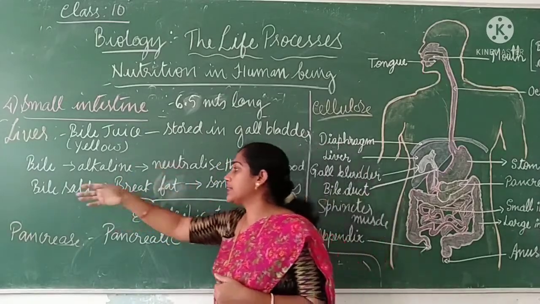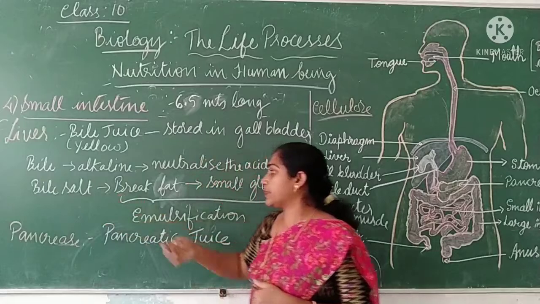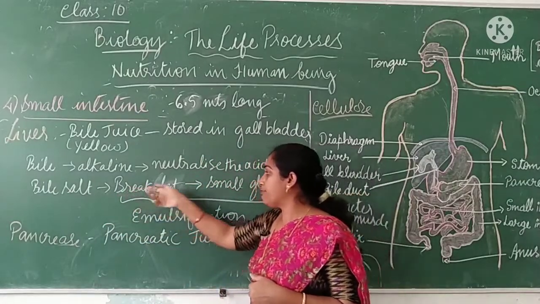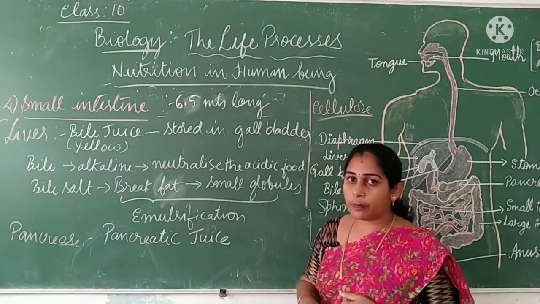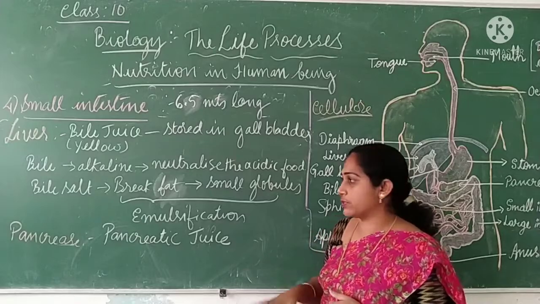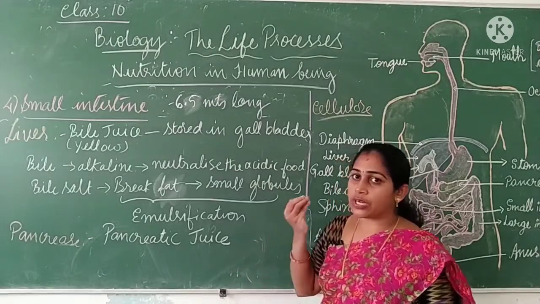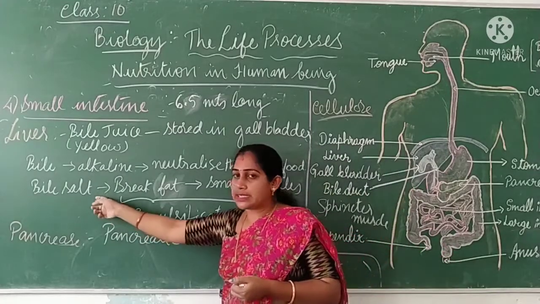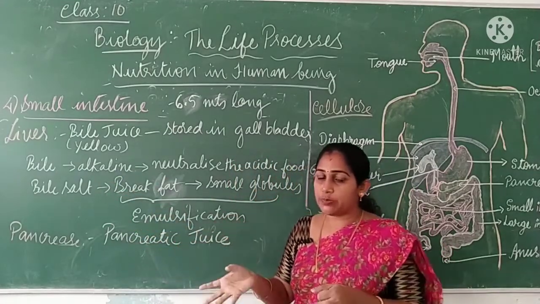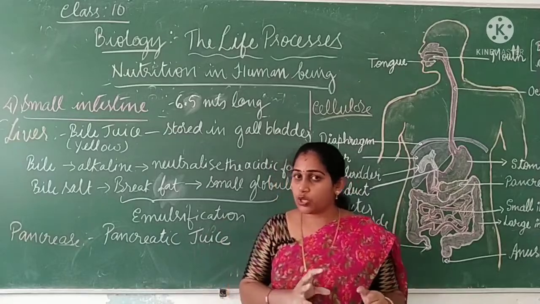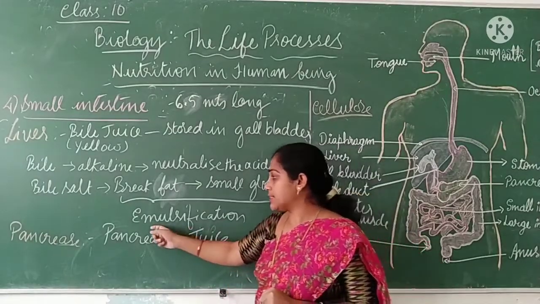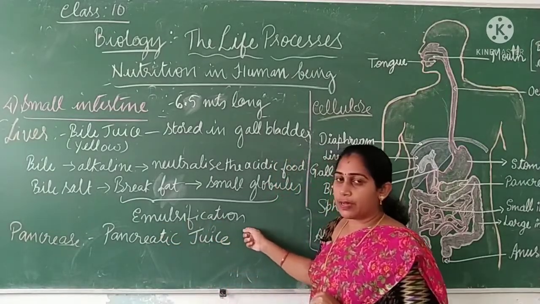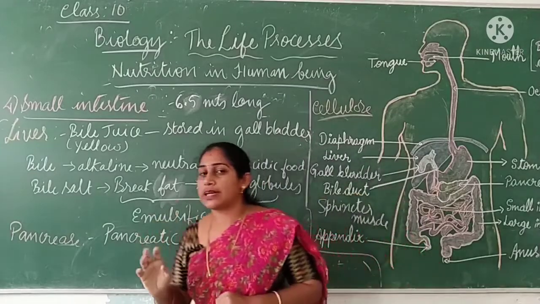Then the function of bile salt is to break the fat molecules into smaller droplets of fat globules. That process of breaking larger molecules of fat into smaller molecules is called the emulsification process. So bile helps in emulsification and neutralizing the food.